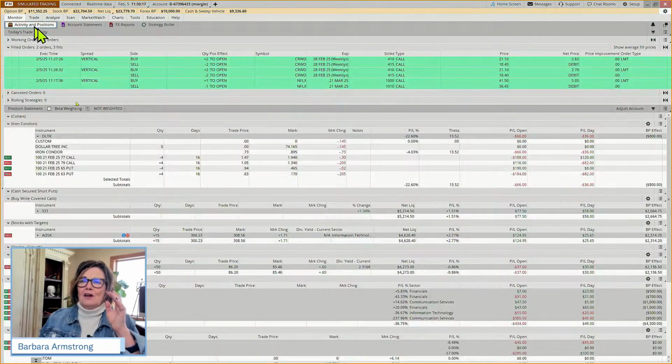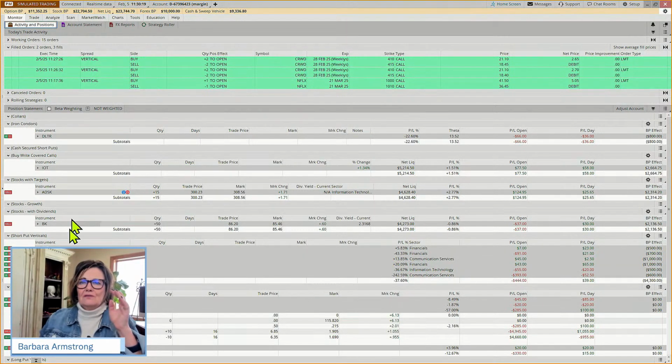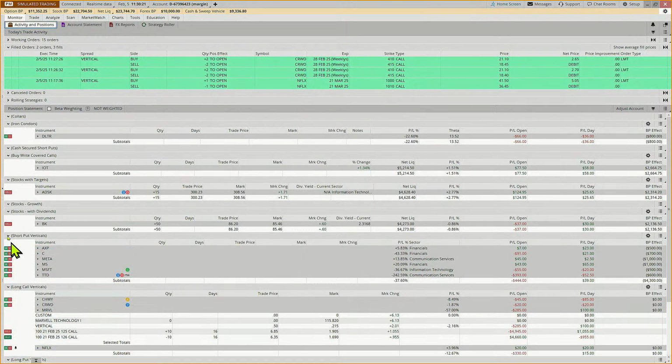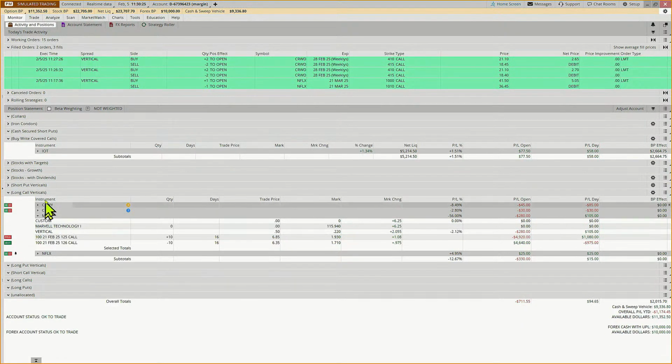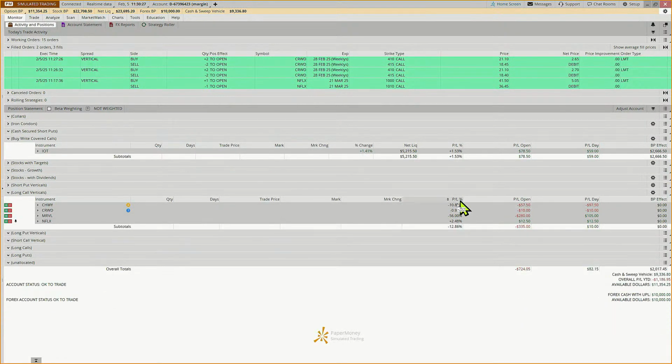If we come to the monitor tab, and let me just close these so it's less distracting. With our long verticals, we just want to look, and if something is more than 50% down, our rule is to exit. But Marvell is one of those that got hit with the announcement from China. And today it's up $105.